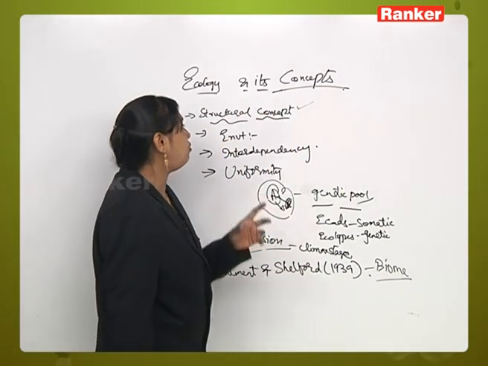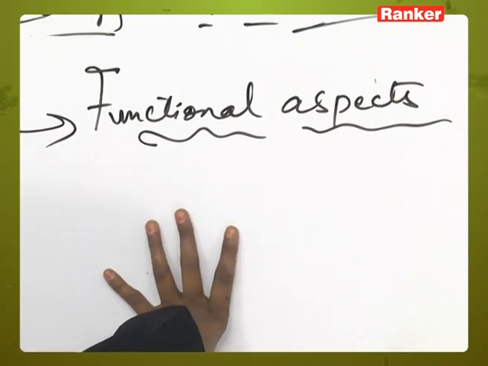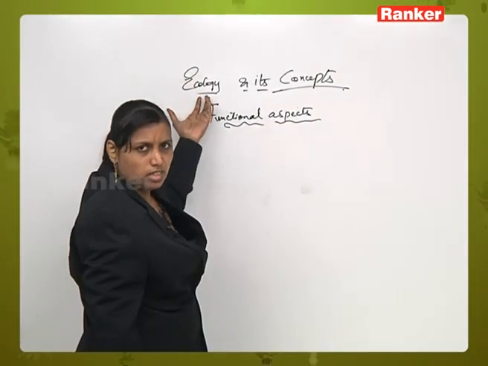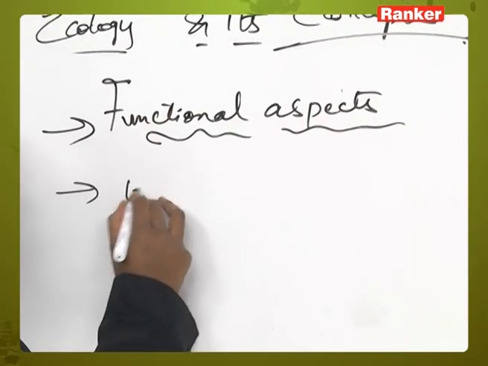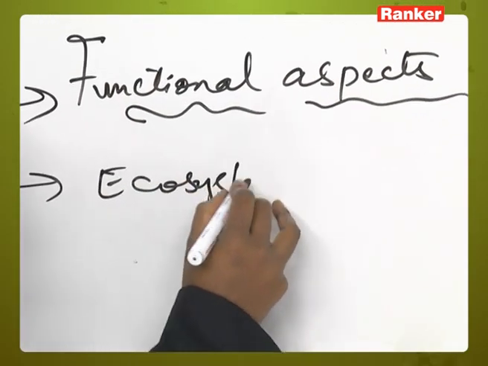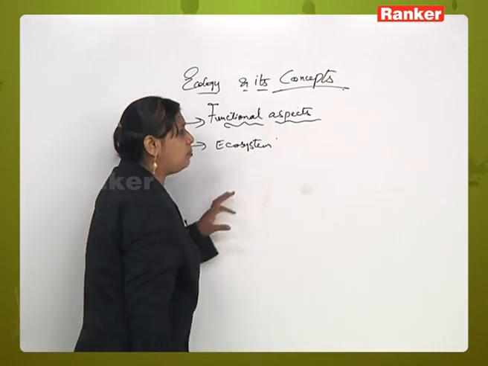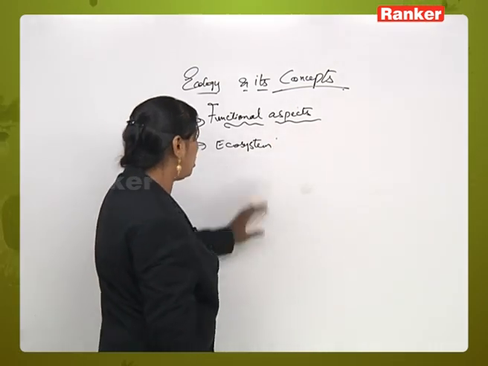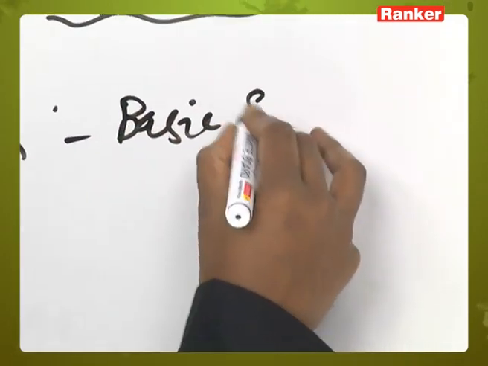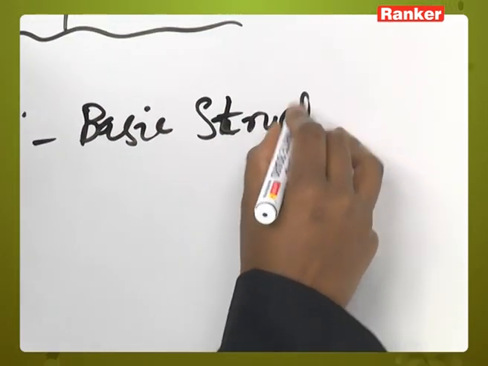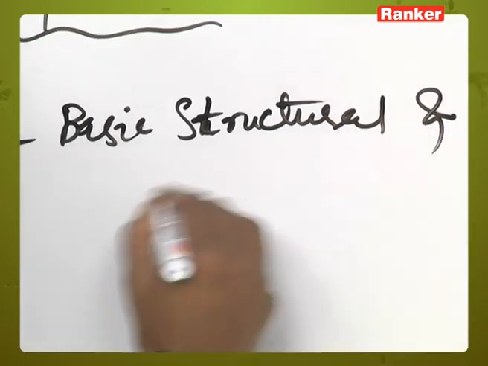Now we will deal with the functional aspects. As we have studied the structural concept earlier, now we will study the functional concept. In functional concepts, we will first study what ecosystems are. We take the basic structural unit of nature as ecosystems. What are these? Basic structural and functional units.